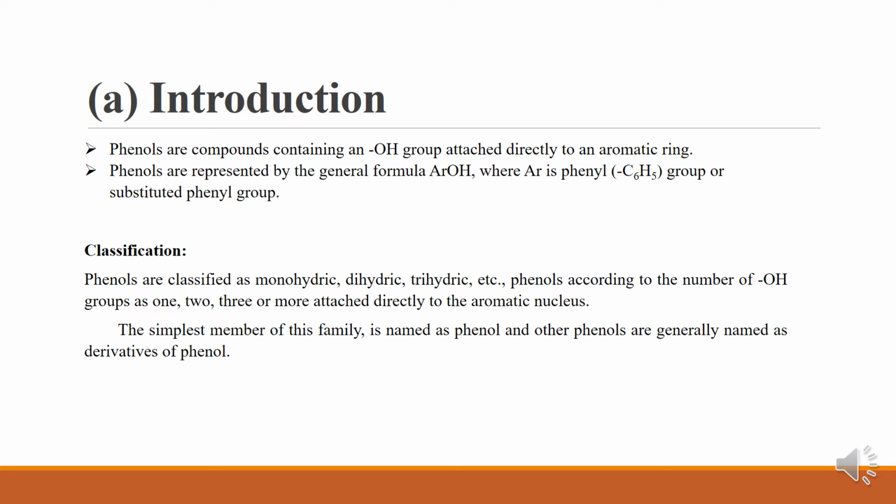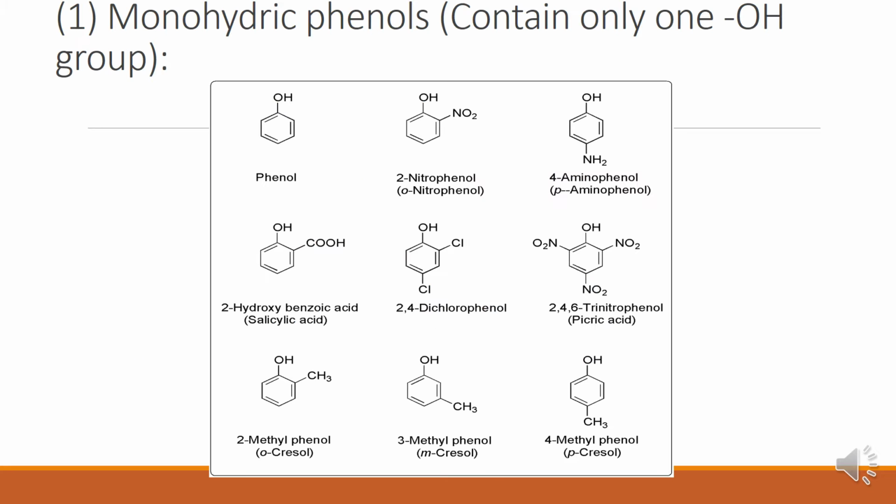If two hydroxyl groups are attached, dihydric. If three hydroxyl groups are attached, trihydric. Hydroxyl group means the OH group. The simplest member of this family is named phenol. Other phenols are generally named as derivatives of phenol.